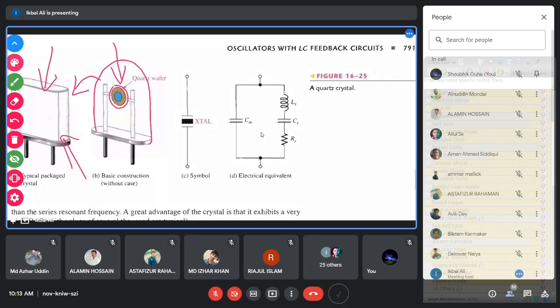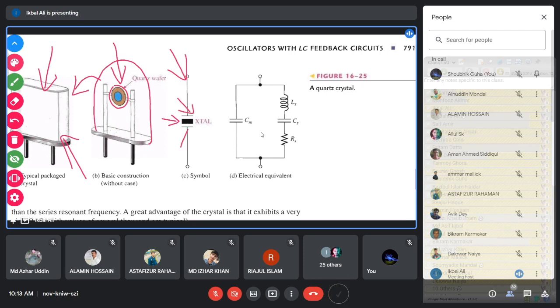You will get this one in the market. The symbol of the crystal is like this one. So this is the symbol of the crystal. In the middle you have the dark portion. This dark portion is the crystal, and above the dark portion and below the dark portion you have the mounting electrodes, the symbol of the mounting electrodes.